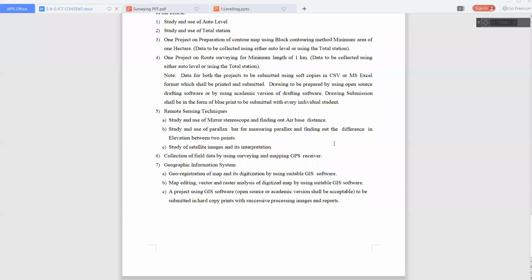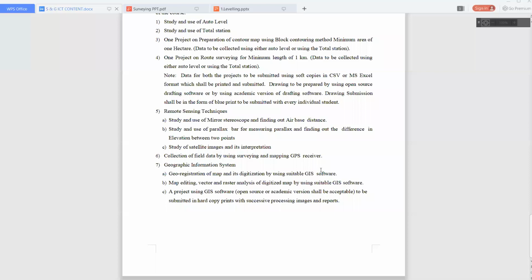Okay, so open source software, open source means free to all. So you can access that software, like QGIS, these are the open source software. So by using that software, you can do the geo-registration of that particular map. So how to do geo-registration and what is the purpose of geo-registration, in that practical, you have to see.